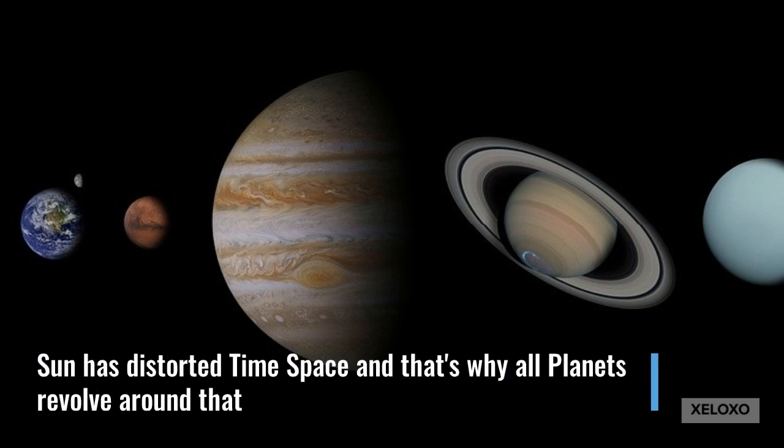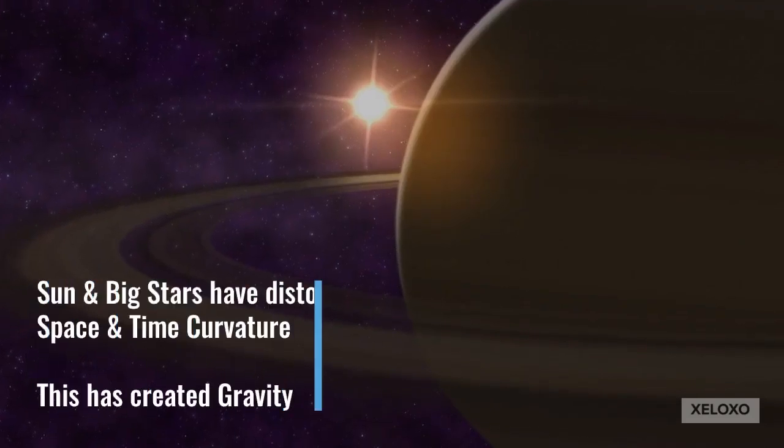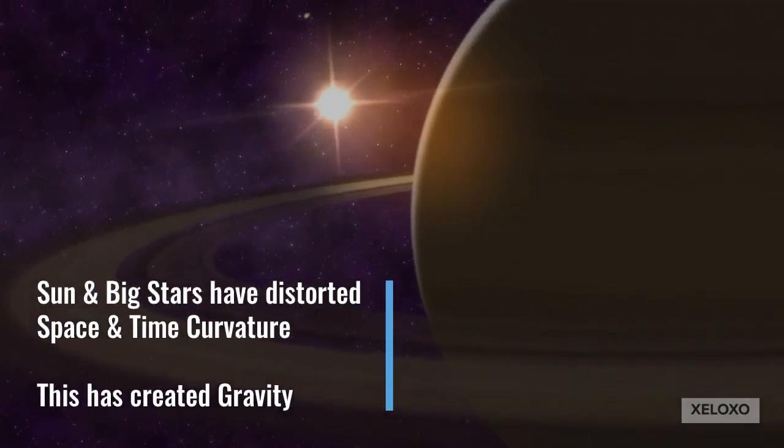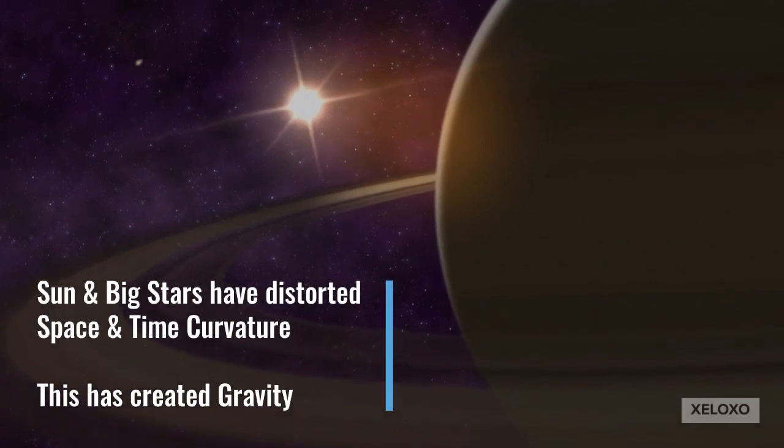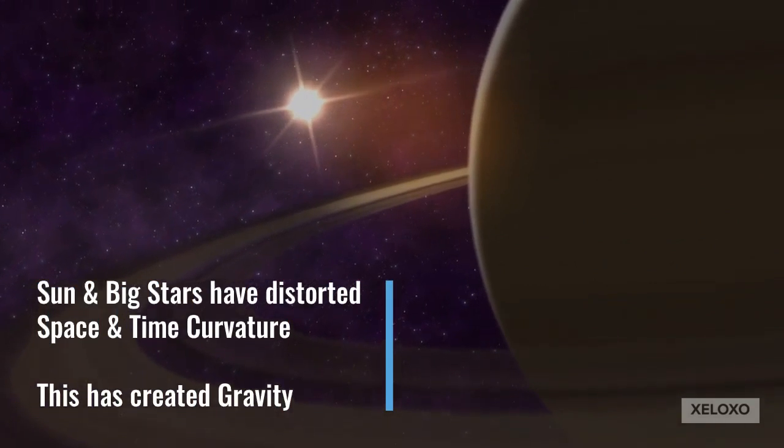So this is how Einstein explained by his general theory of relativity why all the planets in our solar system are continuously rotating around the sun. He told that the force which we call gravity is not due to a force of attraction. It is due to the space and time distortion caused by the heavy mass like the sun. So this is how we say space and time are connected. By this general theory of relativity, Einstein clearly explained the movement of planets around the sun.